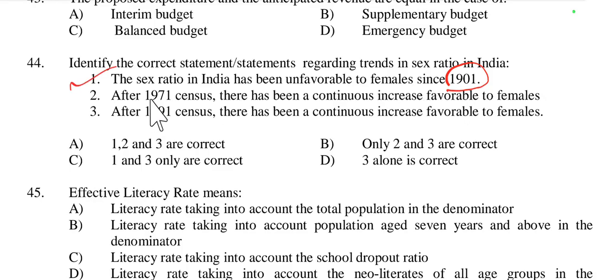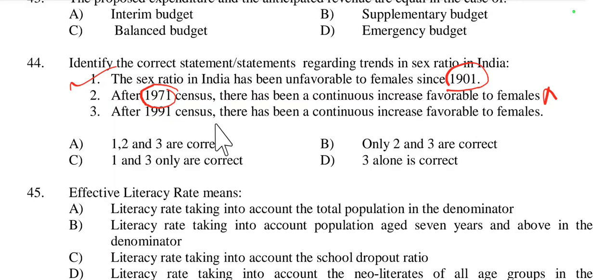Then: after the 1971 census, there has been a continuous increase favorable to females. No, we cannot see such a situation after 1971. The situation is also worse. The number of females decreases and the number of males increases. So this is not correct.